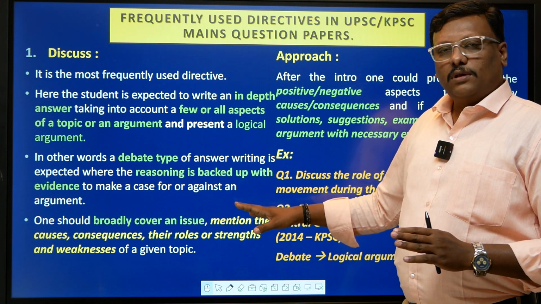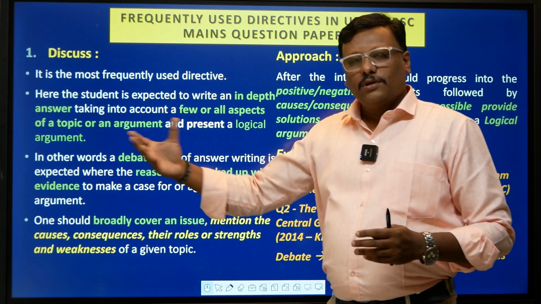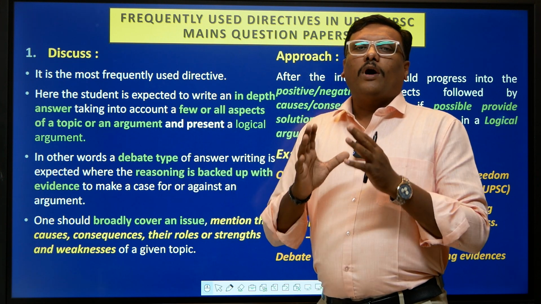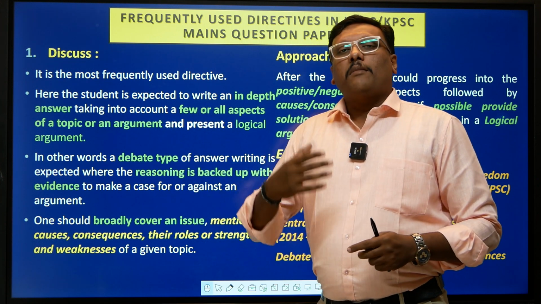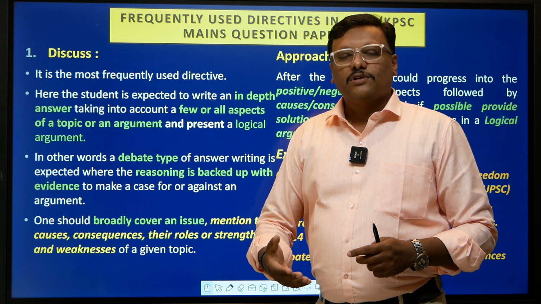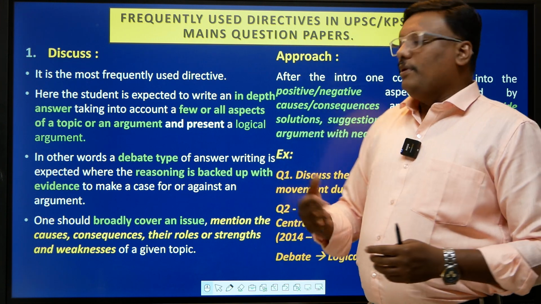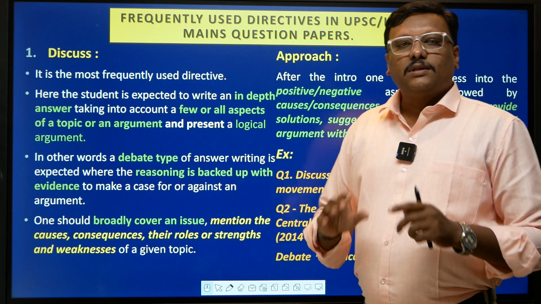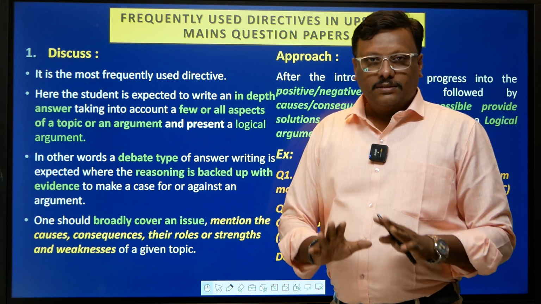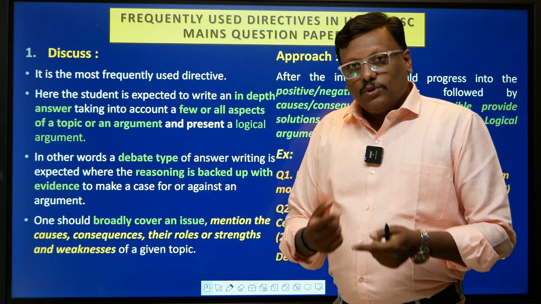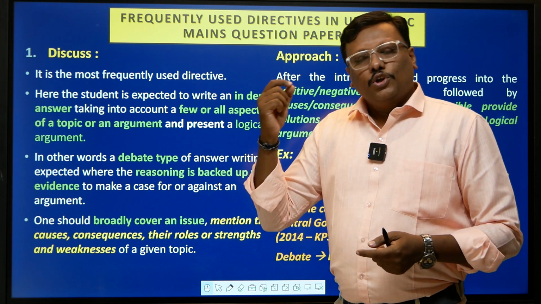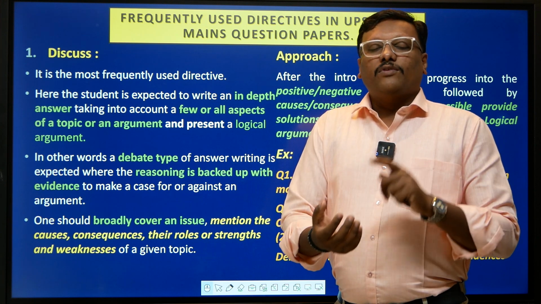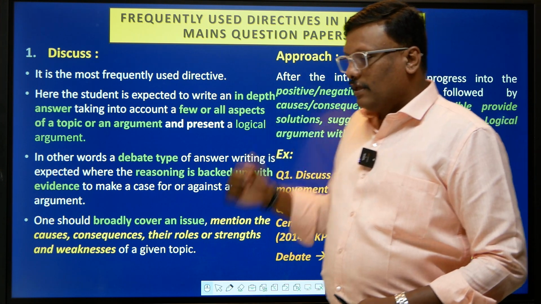What is expected is that in the introduction you talk about the topic, and after that you take up, one by one, features of the topic, maybe characteristic features, the rule, the causes, the consequences, strengths, weaknesses, and you write them in your answer. But while writing those answers, by giving subheadings, you try to provide some sort of logical argument that is supported with sufficient proof or evidence, right?